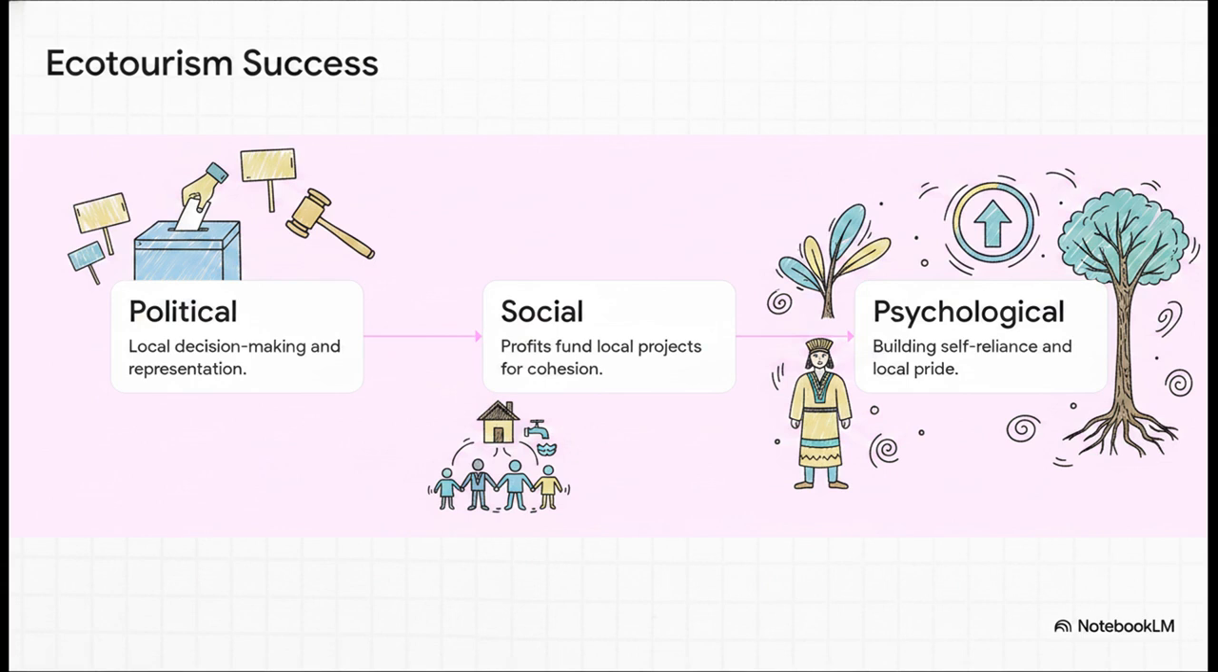First is political empowerment. The community needs real local decision-making power and representation. Second is social empowerment. The profits from tourism absolutely must fund local projects, think water systems or health clinics, to strengthen community cohesion. And third, maybe the trickiest one, is psychological empowerment. The project has to build self-reliance and pride in local traditions, rather than forcing locals to alter their culture just to put on a show for outsiders.